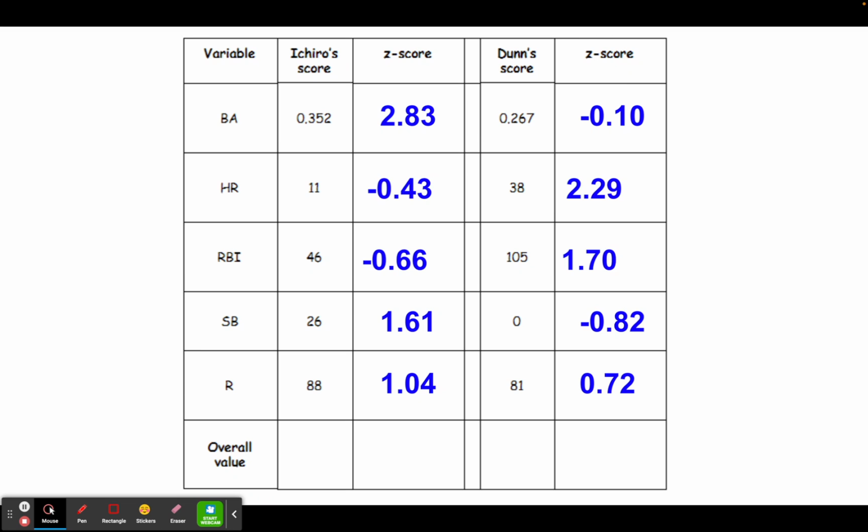Now, for their overall value, we would just add up all those z-scores, including the negatives. So Ichiro's overall value is 4.39, Dunn's is 3.79. So if you were going to pick one of these two players to draft, you would probably select Ichiro.